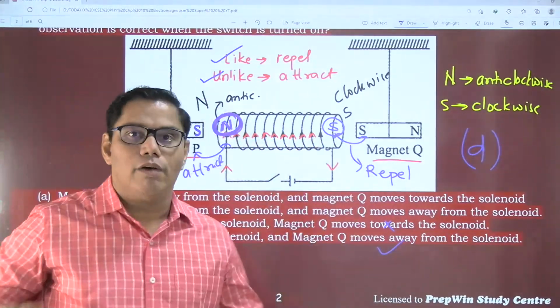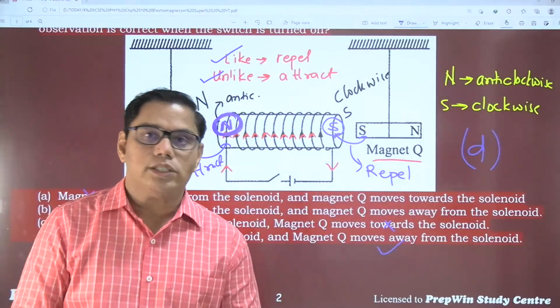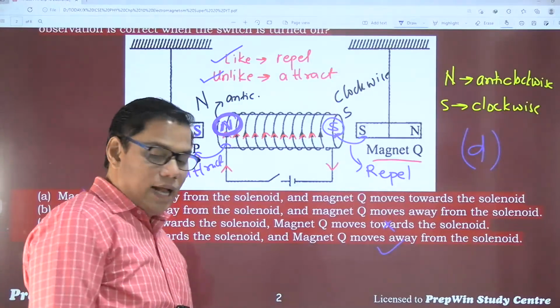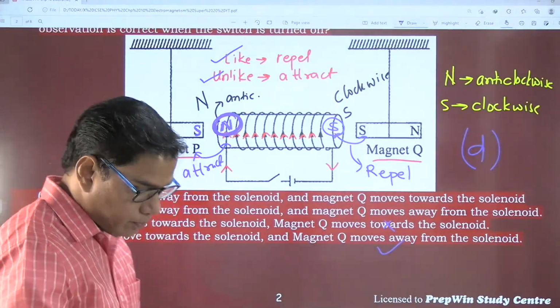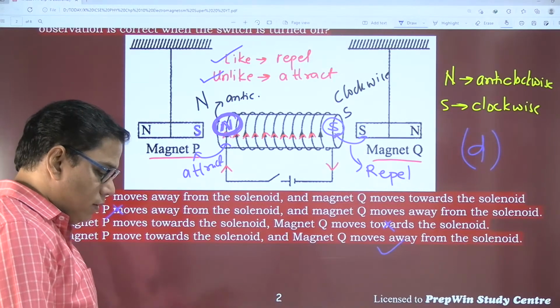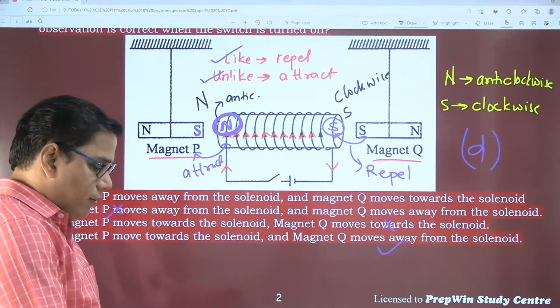This can be asked in the form of a subjective question also, so be ready with your answer. Fine. So the correct answer is D. Do you agree? Yes. Already I have started getting the options. It is D. Am I right?